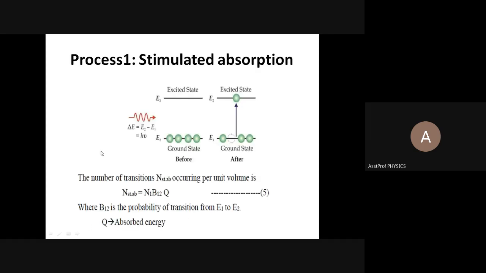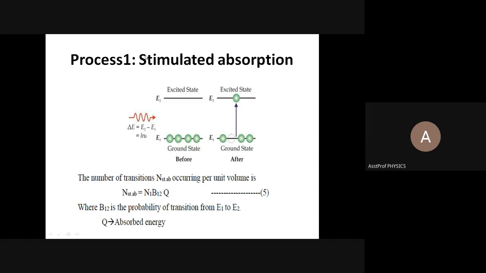So now we will write the equation for the absorption, which we call stimulated absorption. Before we start the process, the number of atoms in the ground state is more than the number of atoms in the excited state. After this delta E hits the ground state atom, the atom is excited to the level E2. Now the population will start to increase at the level E2 because of continuous supply of energy. Now write the number of transitions occurring per unit volume due to the absorption.